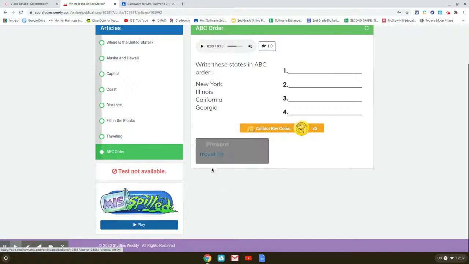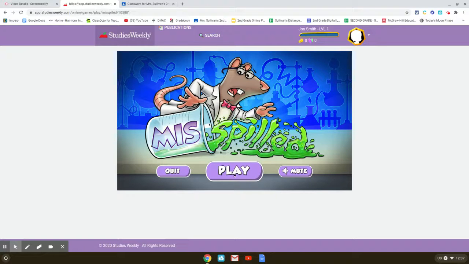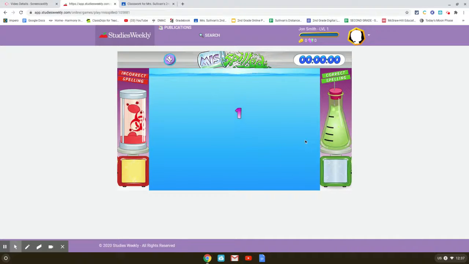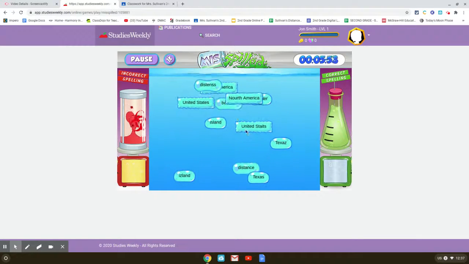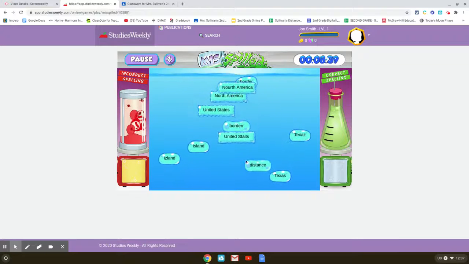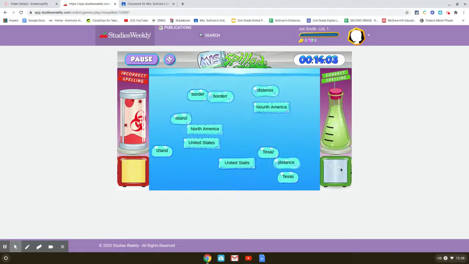Then, when you're finished with that, I would like you to try this game called Misspelled. So just click on the play button. All right, click play. And this game is going to use your terms that you read in your Social Studies Weekly 2, and you have to sort through them. Put the incorrect spelled words in this box and the correct spelled words in this box.